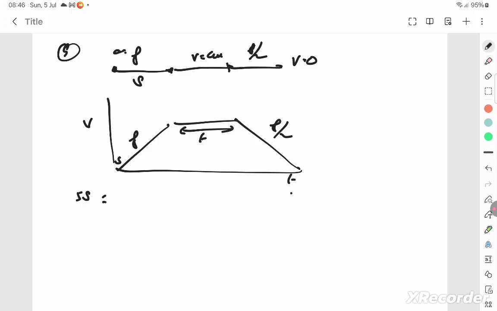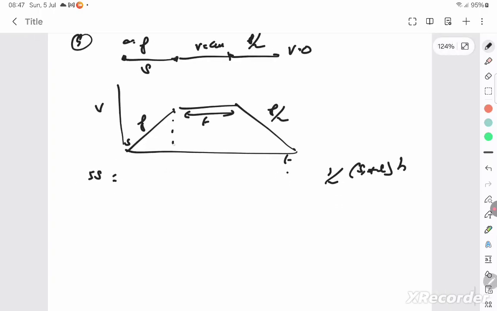And then continues at the rate. So I'm just thinking, can we find the time associated with this? Because I'm trying to use the formula half into s1 plus s2 into h. H is nothing but the maximum velocity, and I can find what is the maximum velocity during this journey.